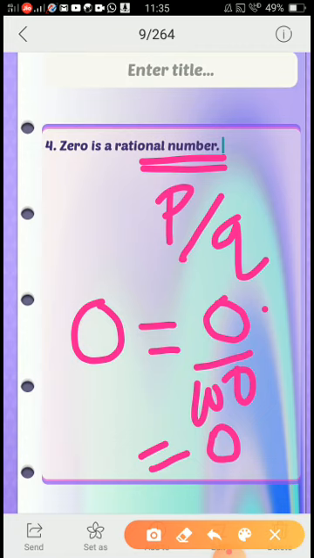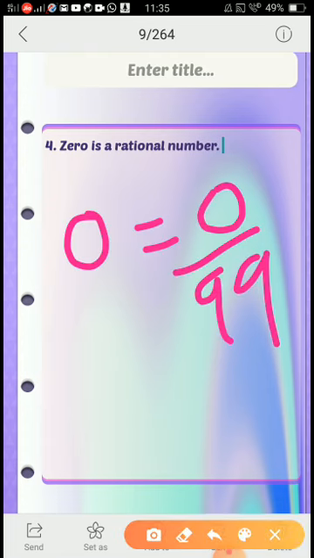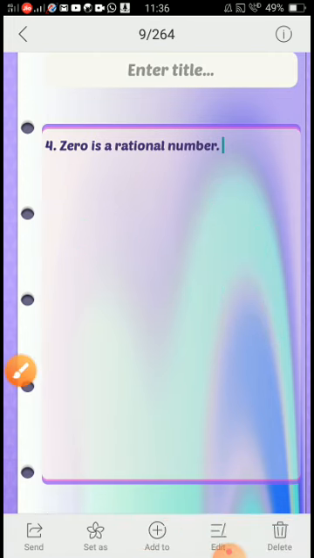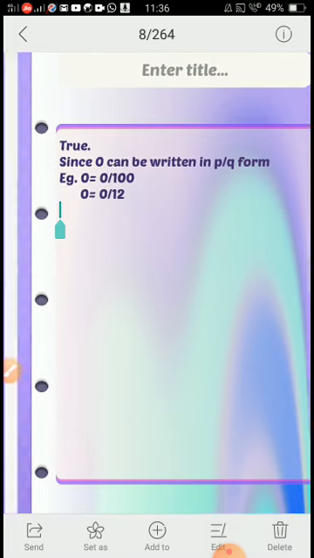Yes, P by Q form where Q is not equal to 0 and P and Q are integers. 0 is an integer, 100 is an integer, and 100 is not equal to 0. Or I can write 0 as 0 by 99. That means I can express 0 as P by Q form. So the answer is what? It is true. So we can say that 0 can be written in P by Q form, and you can give any one example. So these were the easy questions.